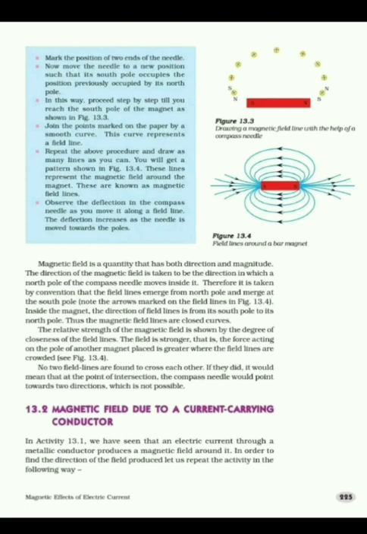So the magnetic field lines emerge from the north pole and merge at the south pole of the magnet, but inside the magnet, we can see in the diagram also, the direction of magnetic field line is from south pole to the north pole, and thus magnetic field lines are closed curves. So from this activity, we can say that the region surrounding a magnet has a magnetic field.